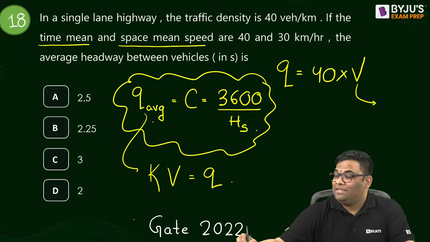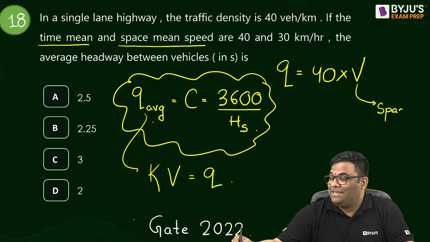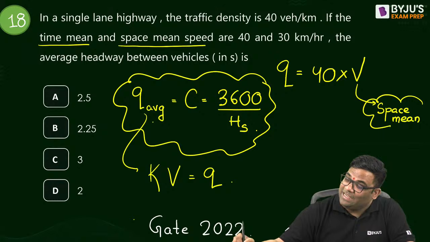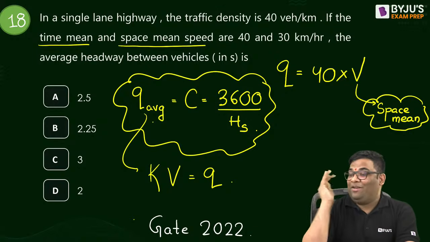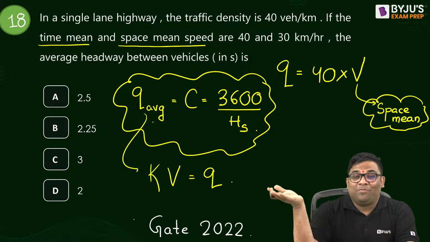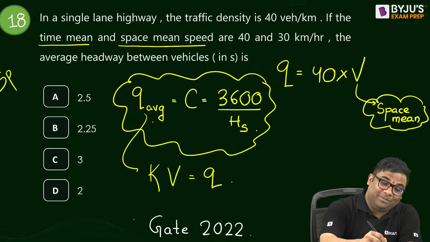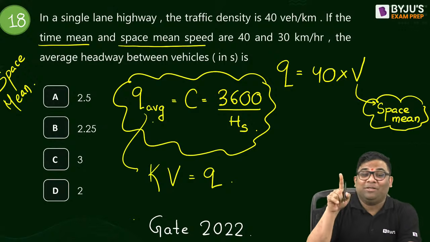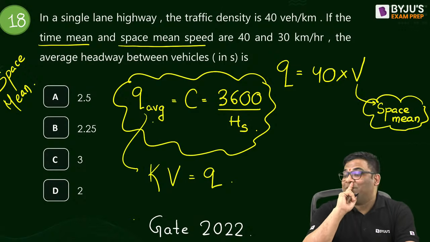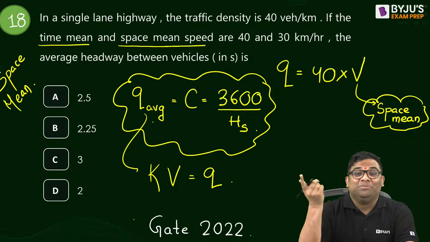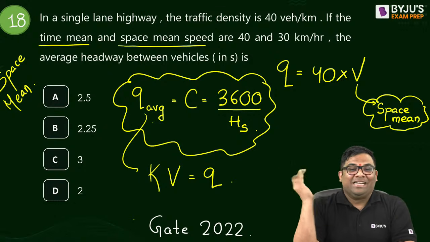It is always the space mean. Remember, the velocity which we use in our traffic velocity studies and traffic models is always space mean. So whatever V you see now, that is space mean. So this was a good question. It was a good question asked in GATE where they wanted to know which mean speed it is, space mean or time mean.